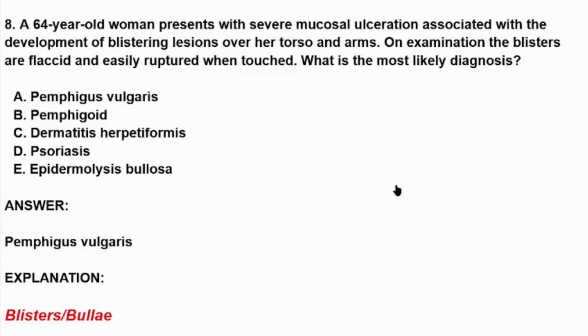Here we are going to explain another question about dermatology. A 64-year-old woman presents with severe mucosal ulceration associated with the development of blistering lesions over her torso and arms. On examination, the blisters are flaccid and easily ruptured when touched. What is the most likely diagnosis?